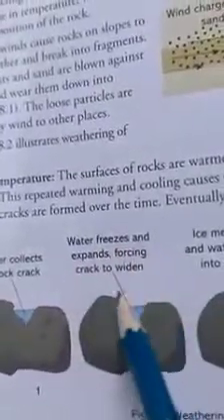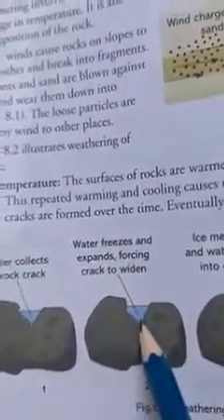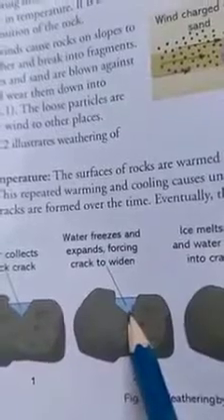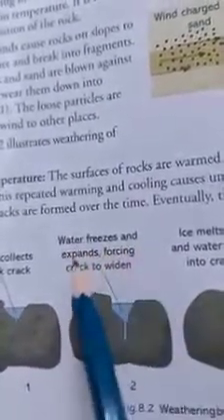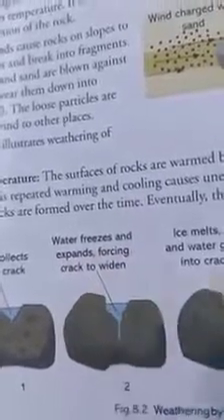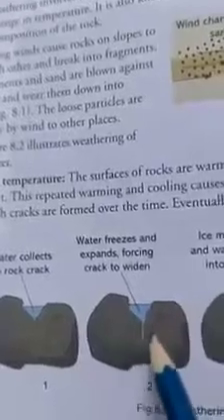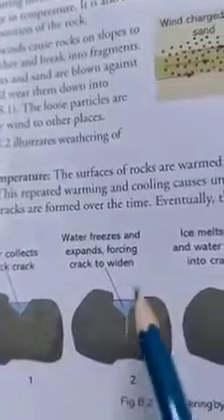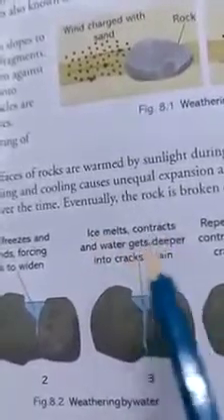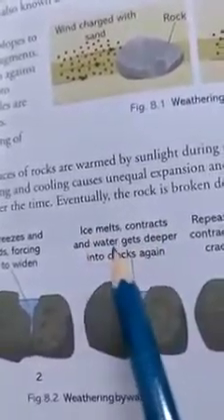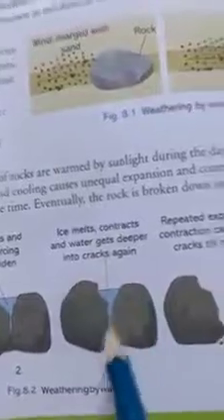Dear students, just see here, water collects in the rock cracks. If we are talking about the climatic condition, in cool weather the water freezes and expands, forcing the crack to widen. Whatever water is collected in the rock cracks freezes and makes deeper cracks. Ice melts, contracts and water gets deeper into the cracks again.